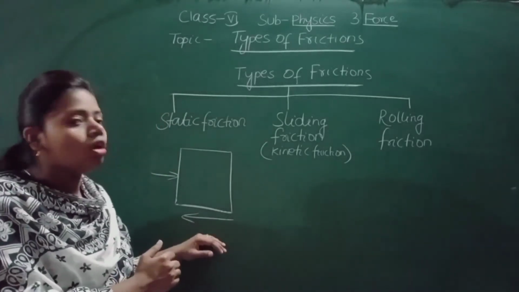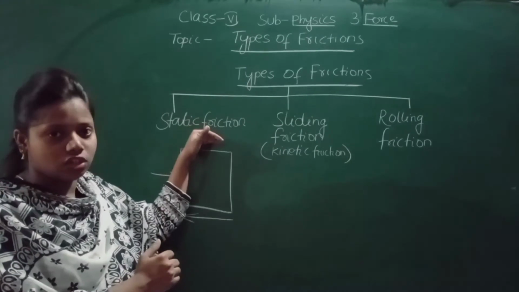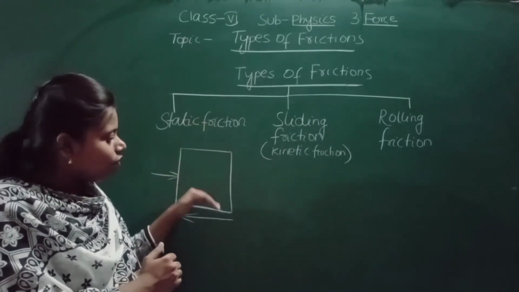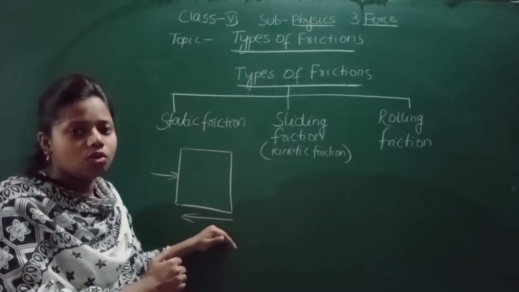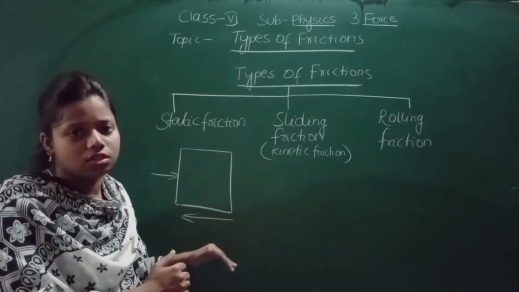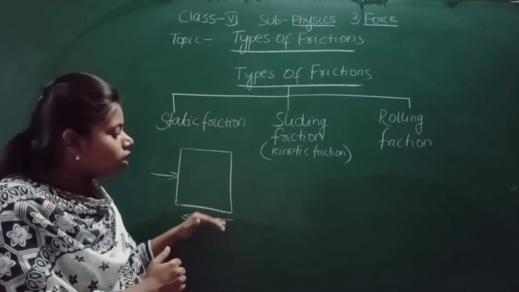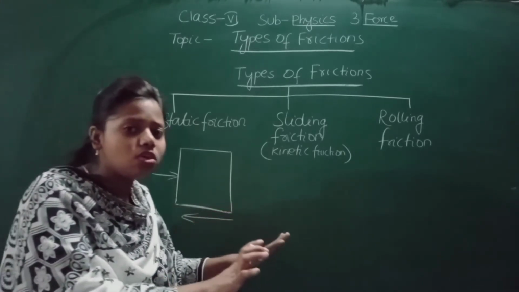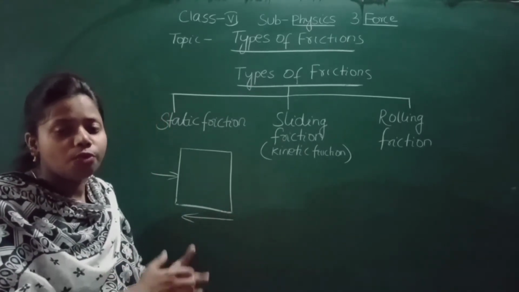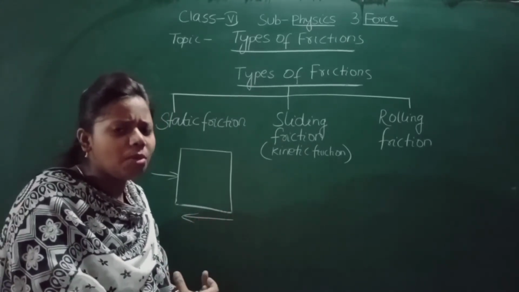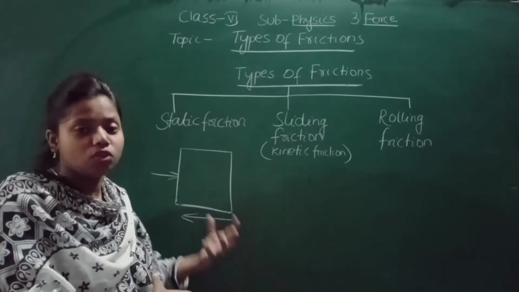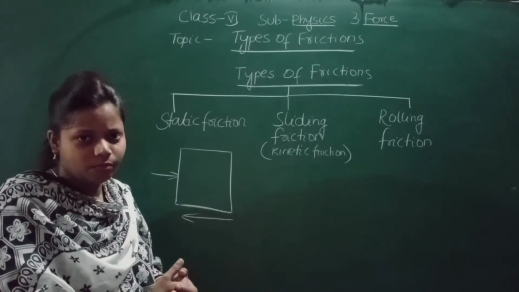And why is it so? Because of the static friction. Static friction does not allow the movement of the object. You apply the force, the object will not move. Why? Because static friction is so much that it will not move, and the washing machine is so heavy also.